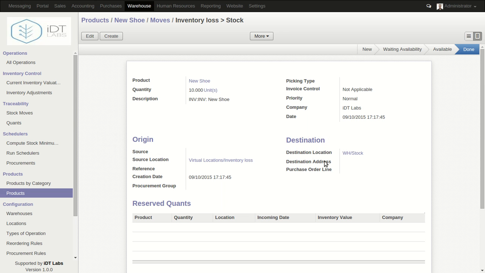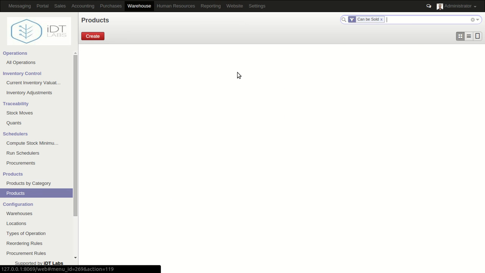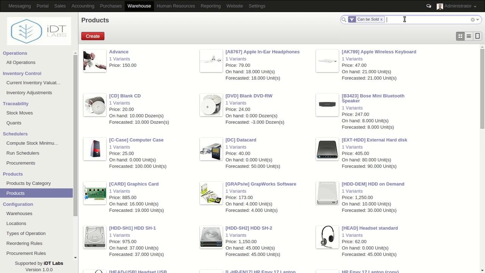then the destination location. So as you can see, the source location is actually the inventory loss, because if you are making a product, you're moving a product, then you must specify where that product is coming from and then where that product is going. So now if you add product using the update product, let me just come over there again, say show.